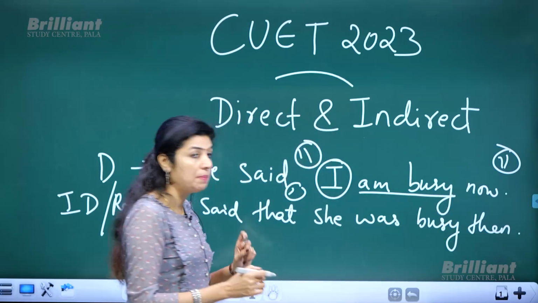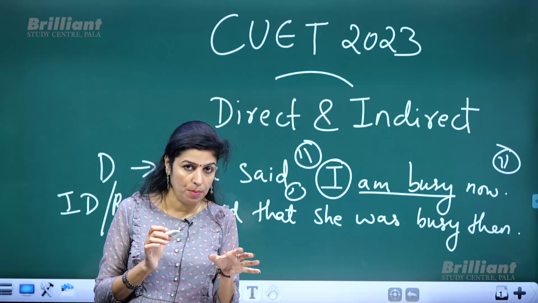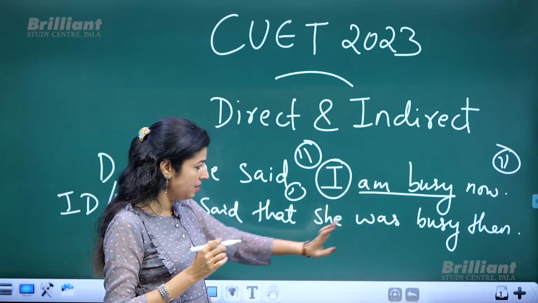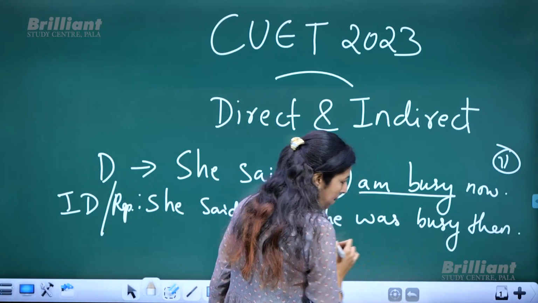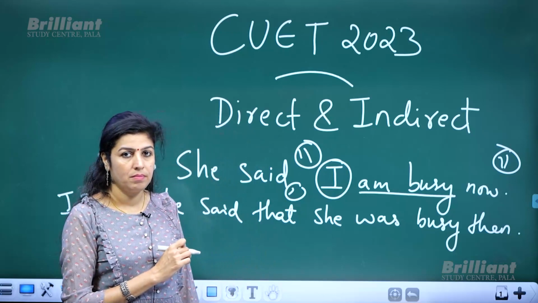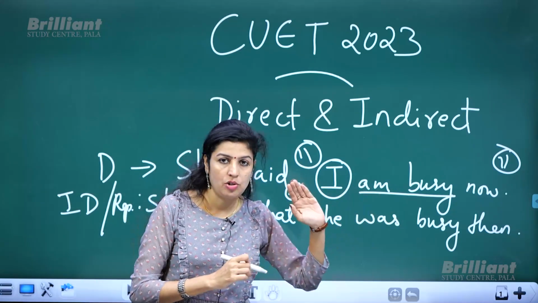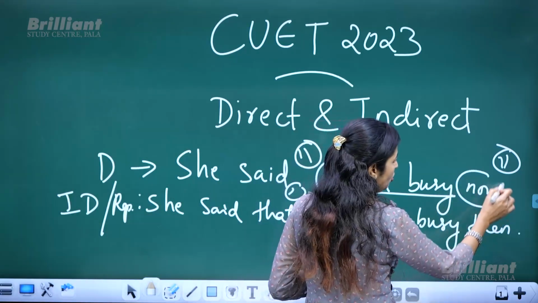Am busy is simple present tense. What is the tense of the verb? Simple present tense, right? So simple present tense got changed to simple past tense, and now changes to then.